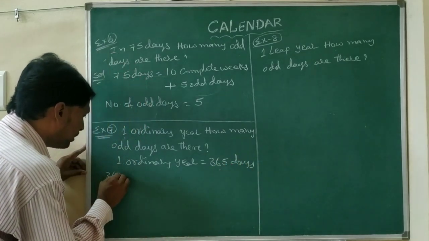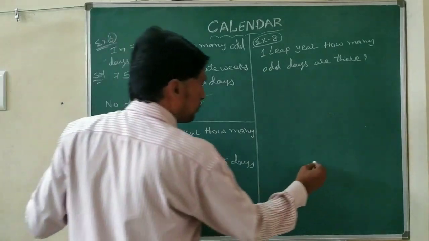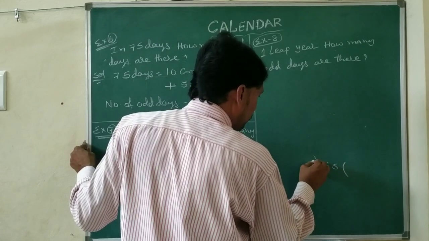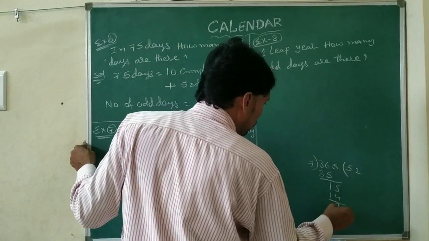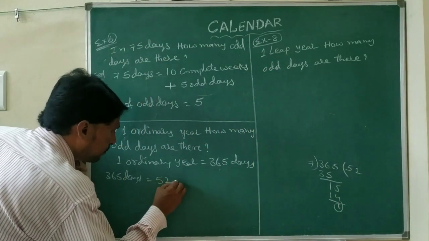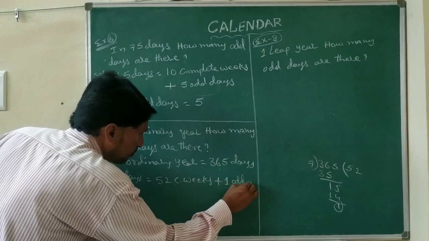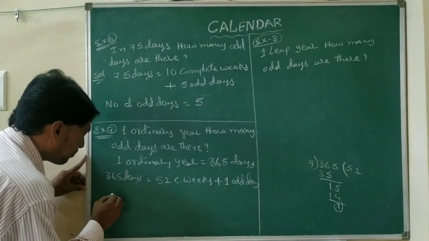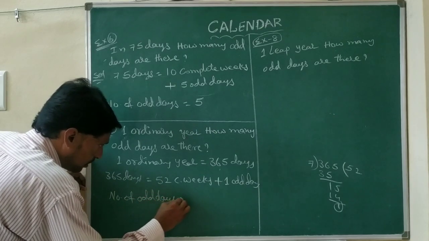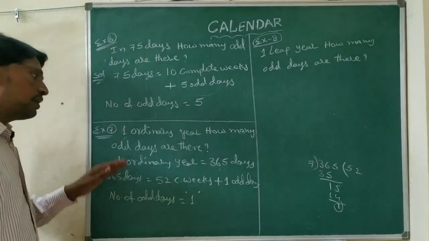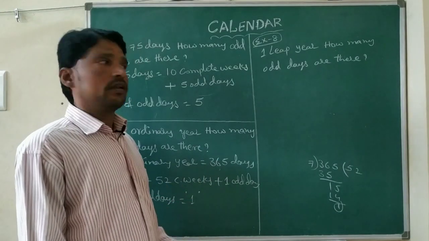We need to find the odd days, so we divide 365 by 7. 7 5s are 35, 7 2s are 14, and 1 is left. So we get 52 complete weeks plus 1 odd day. So for an ordinary year the number of odd days is 1.